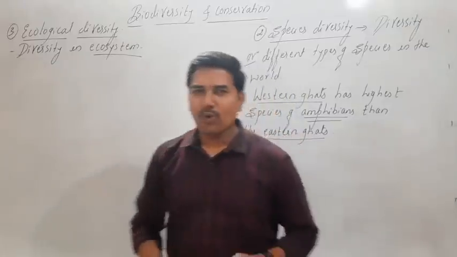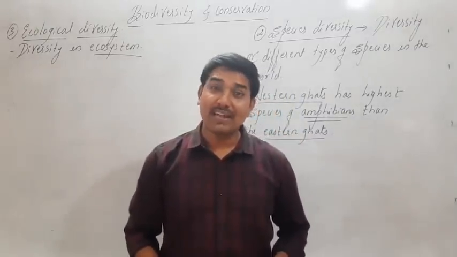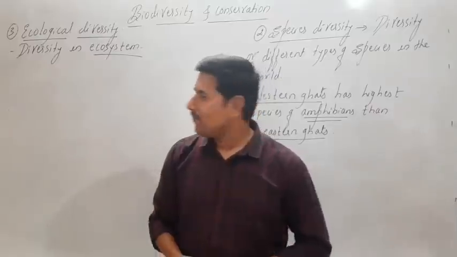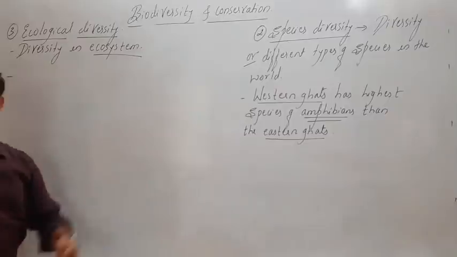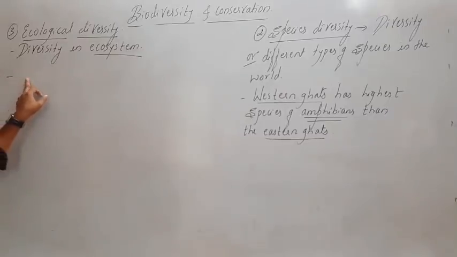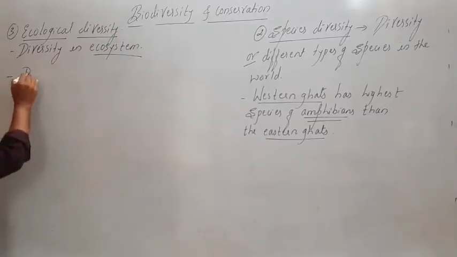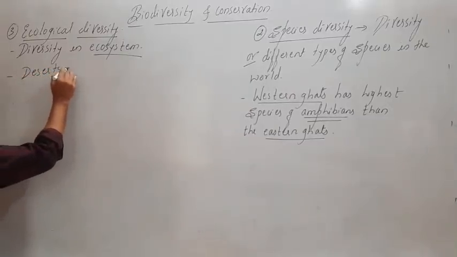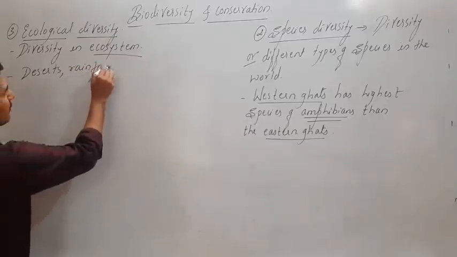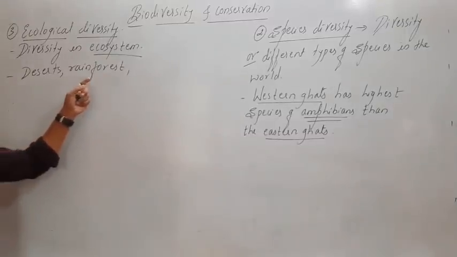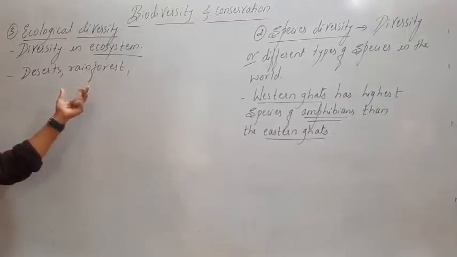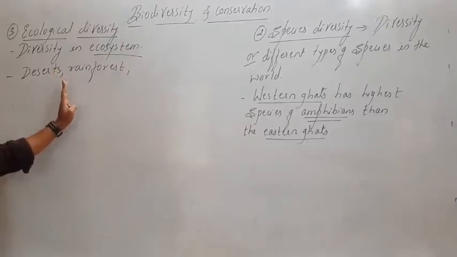Then what are the different types of ecosystems that we have in the world? Now if we look at an example, various types of ecosystems that exist in this world refer to the deserts, rainforest. Now look at these parts. In these deserts and forests, the species richness is also different, and in these regions we observe different types also.